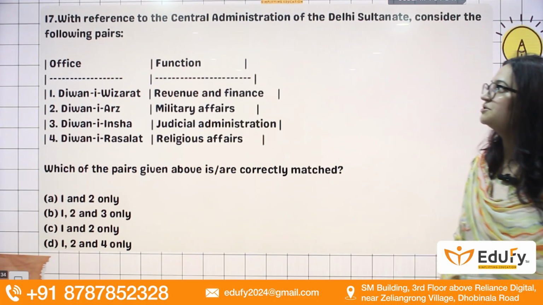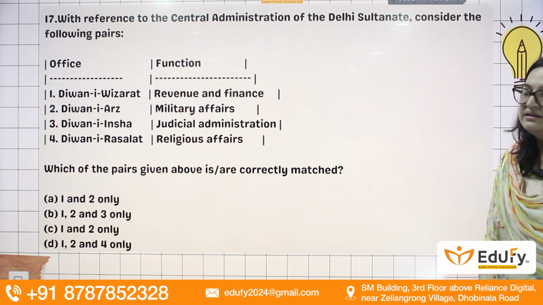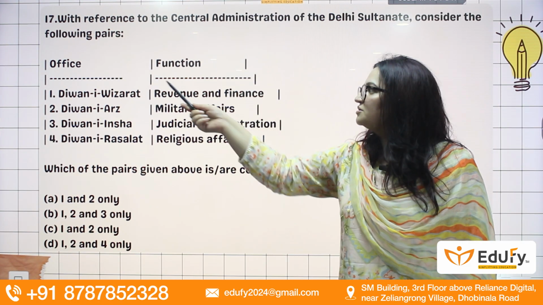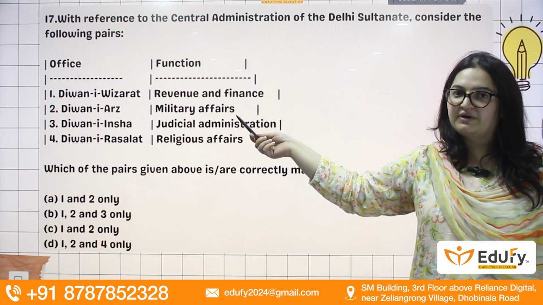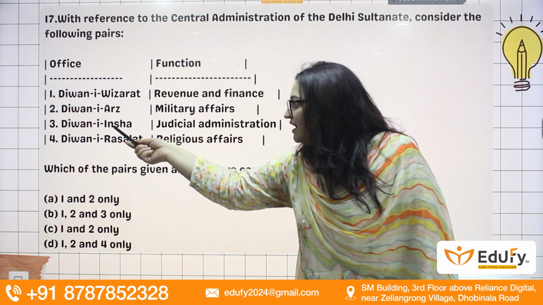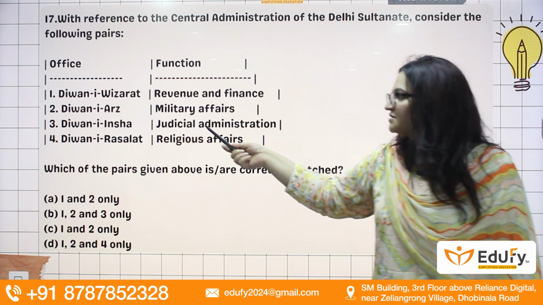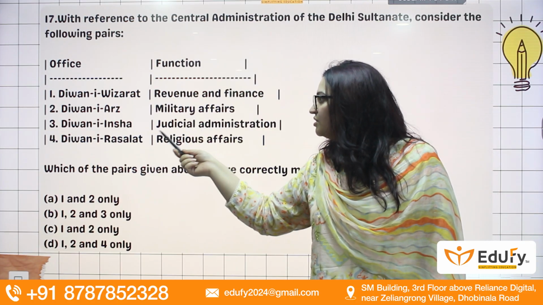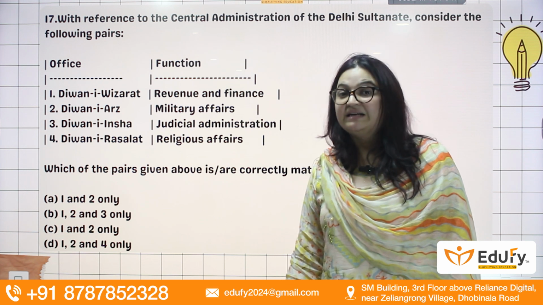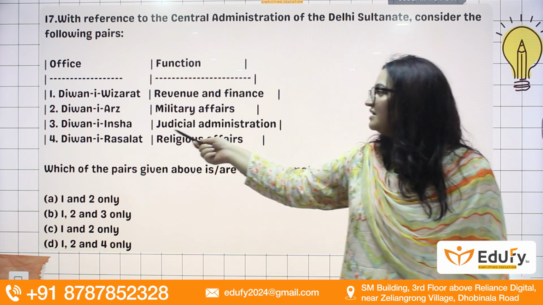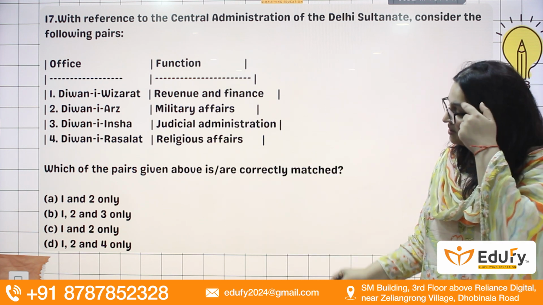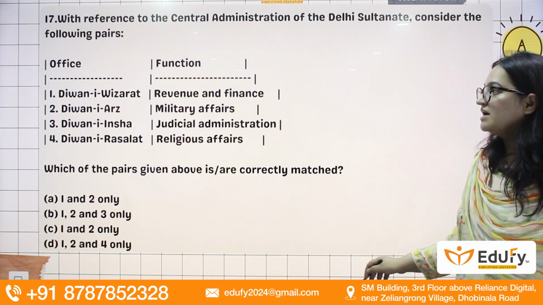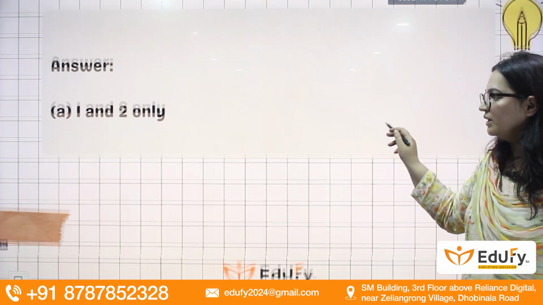Now coming to the next question. With respect to the Delhi Sultanate central administration, we will see which office works as what. So Diwan-e-Wizarat, revenue and finance, that is right. Diwan-e-Arz, military affairs, yes. Diwan-e-Insha, judicial administration, this is wrong. Diwan-e-Insha largely deals with correspondence and communication. Diwan-e-Qaza is actually the department of judicial administration. So the answer will be 1 and 2 only.